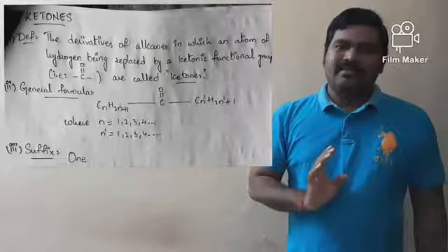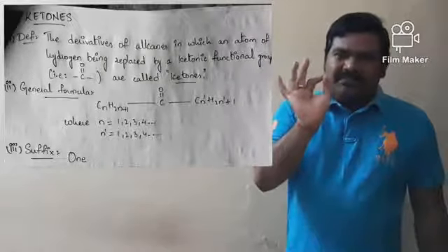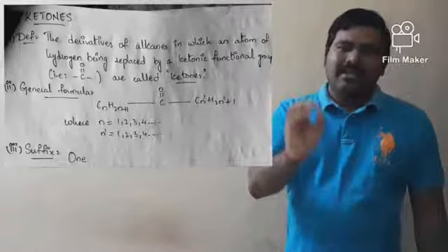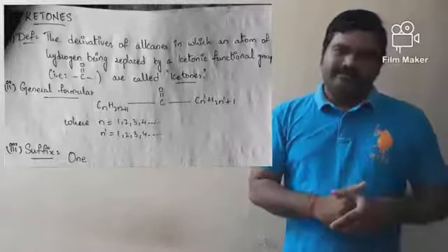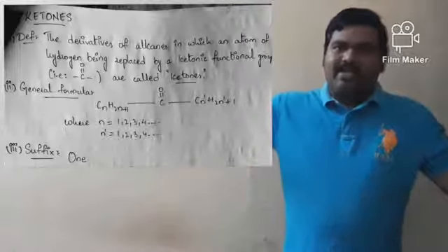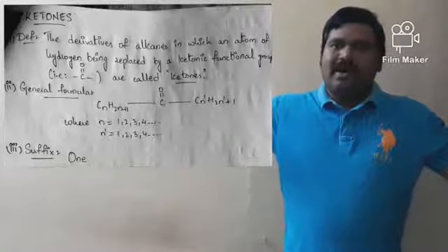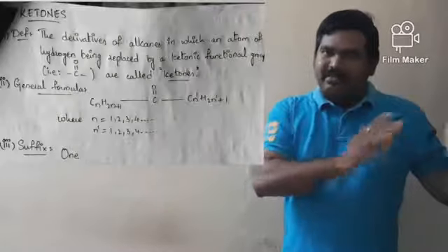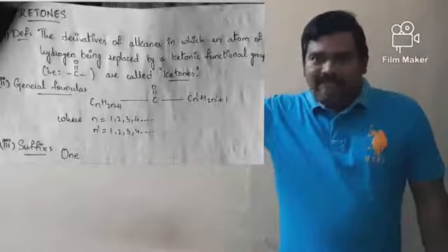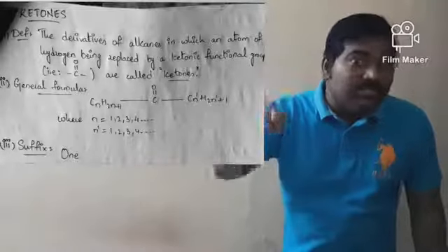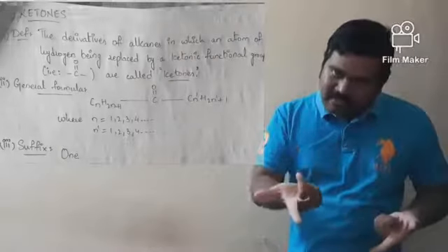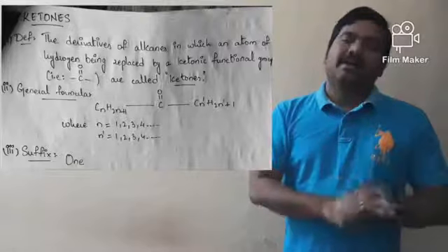Dear students, this particular general formula is a little bit confusing and difficult. Once again, let me explain. In this general formula, left hand and right hand, there are two sets of terms. Left hand CnH2n+1, right hand Cn'H2n'+1. So the n values and n' values you should remember.